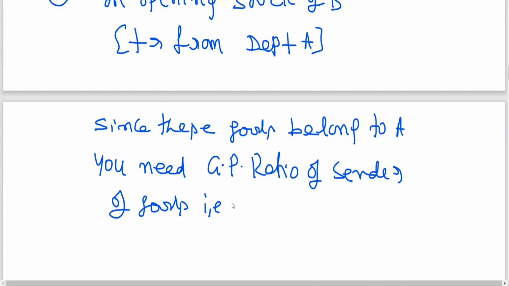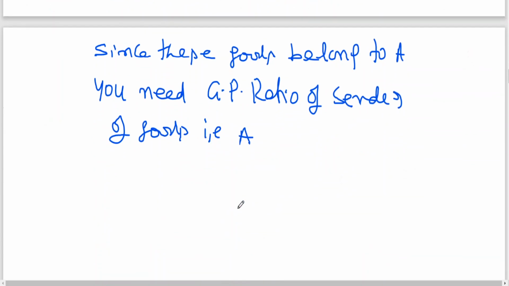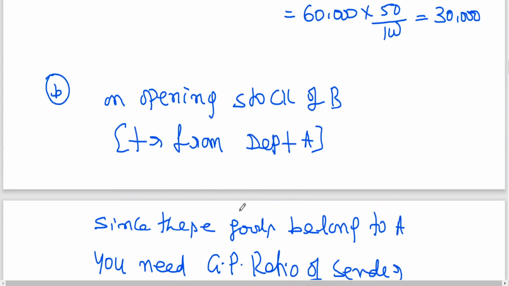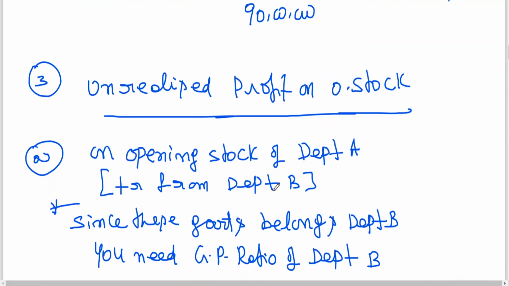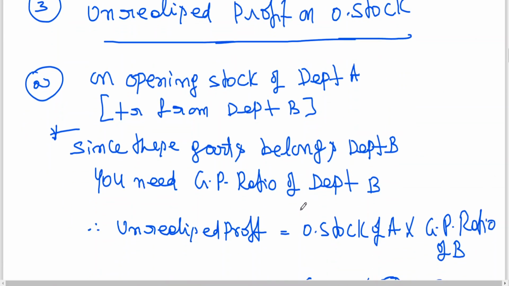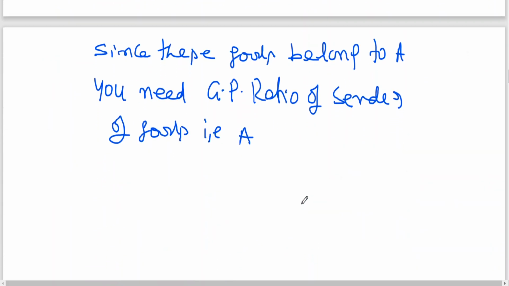That is A. In B opening stock, you need to take the GP ratio of A. In opening stock of A, we have taken GP ratio of B. In opening stock of B, you need to take GP ratio of A.